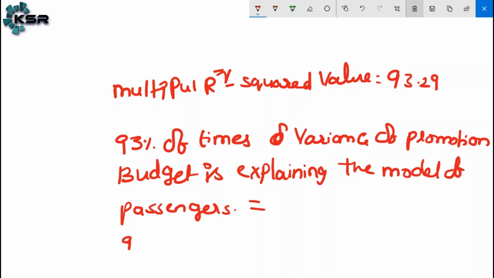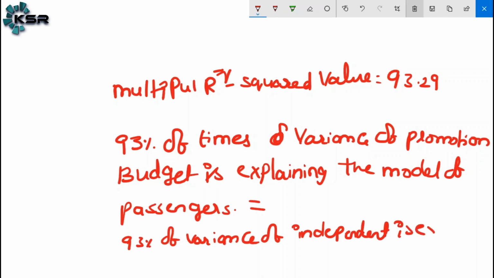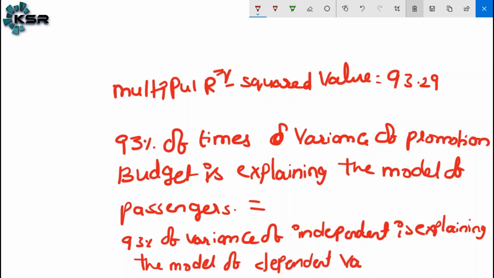We can write 93% of the variance of the independent variable is explaining the model of the dependent variable.